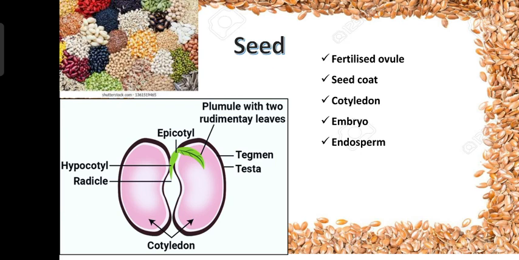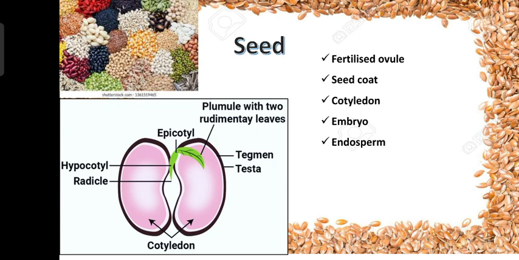The cotyledons are embryonic leaves of the seed, which develop into the first leaf of the embryonic plant. The reserve food is stored in the endosperm and is used by the embryo during its germination.